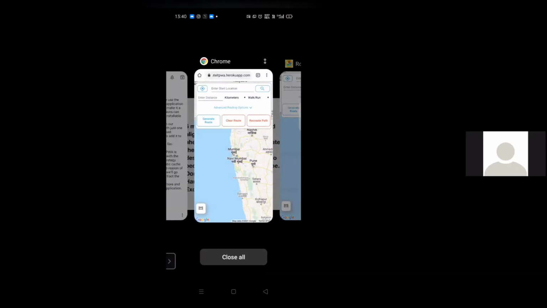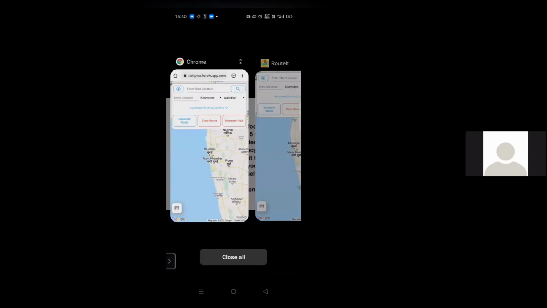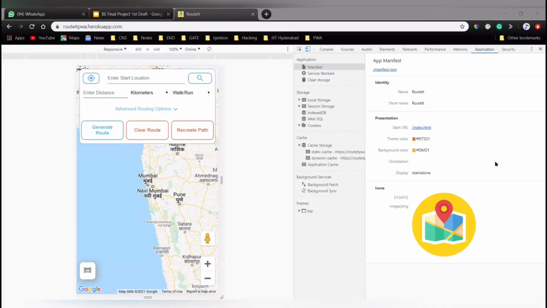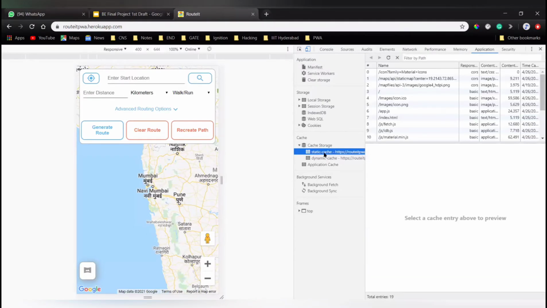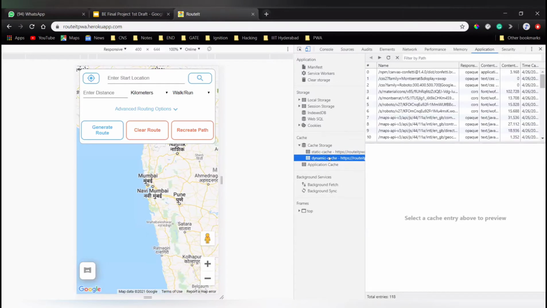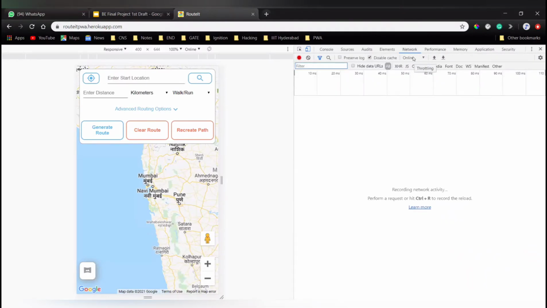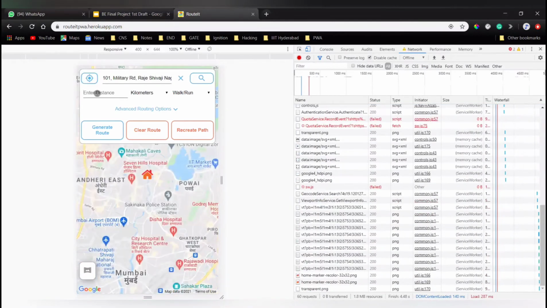This is all possible due to the JSON manifest file. Another important component of PWA is that it makes the app work offline with the help of a cache first, then network strategy, where you can see two caches, static cache and dynamic cache. This is a reason for a fast loading app as well. Now we'll go offline and see how we can still extract the waypoints of our route. This app progresses as we use it more, which makes it a progressive web application.